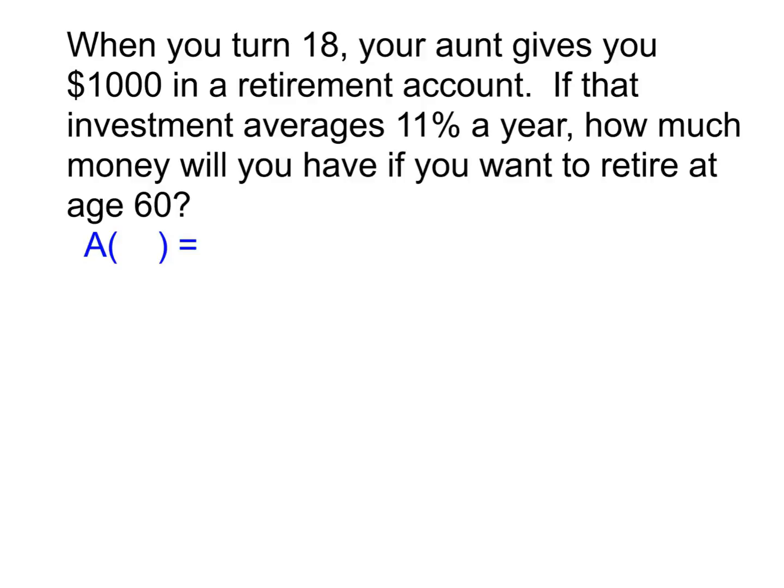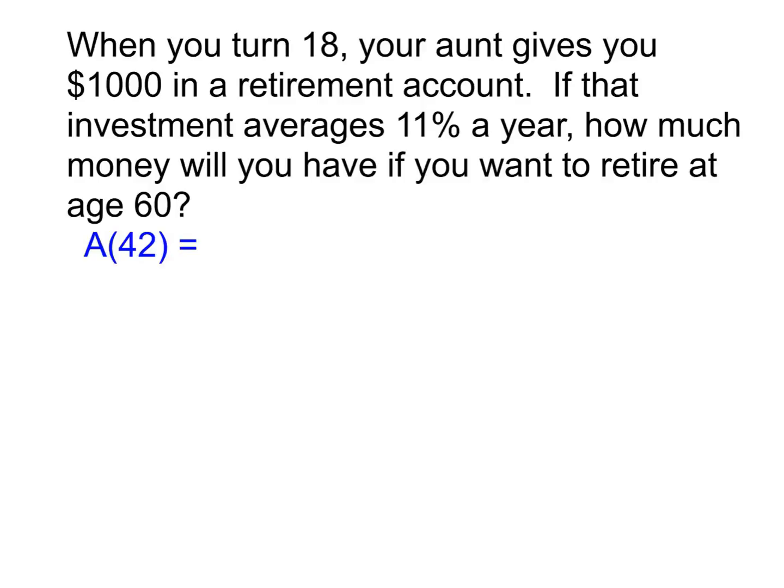Well, notice we get this investment when we turn 18. We want to see what it's worth when we turn 60. How many years is that? 42. That's what we have to know, that it's going to be 42 years. All right, so A of t equals P.